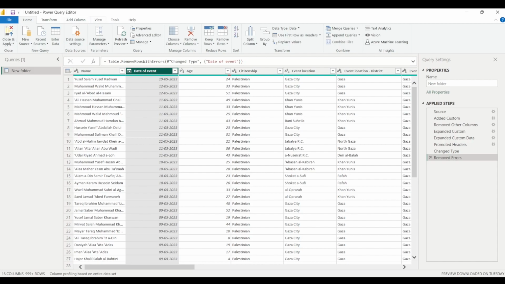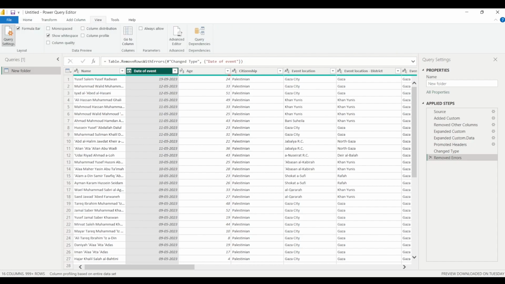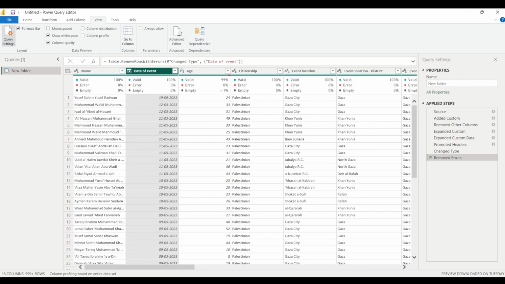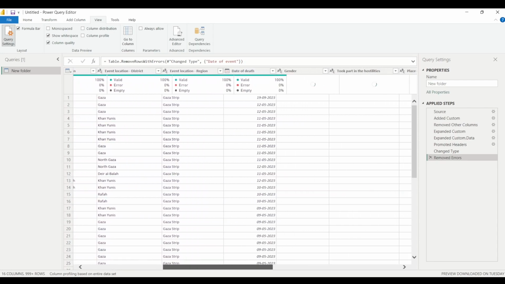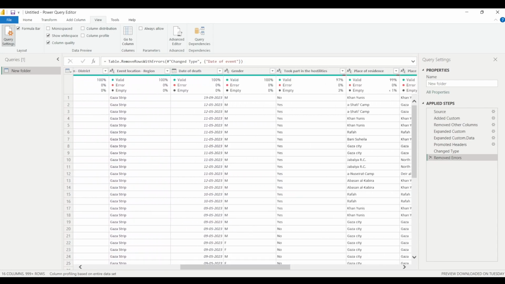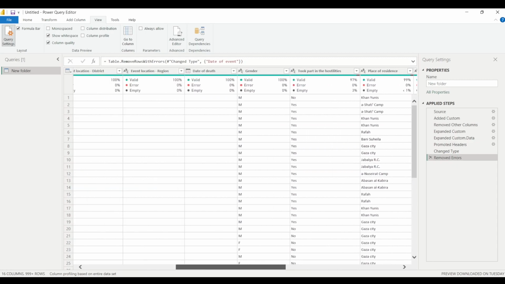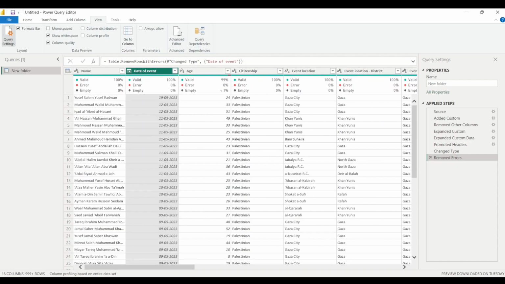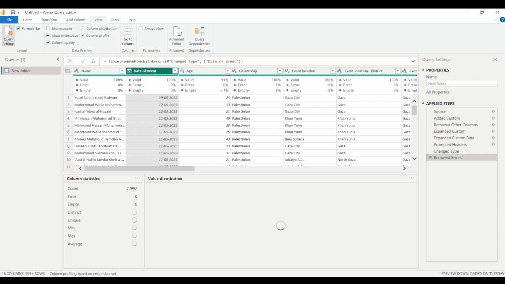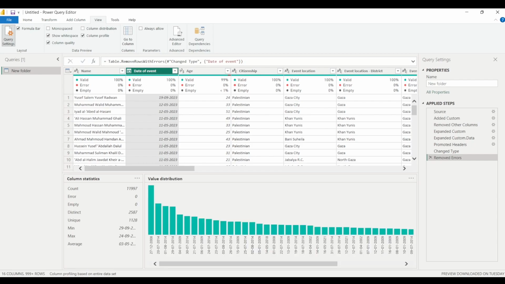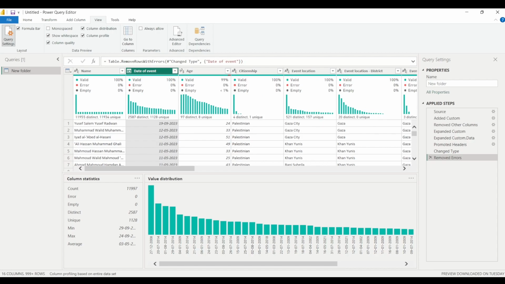If I click on this View tab, you can have a look at the column quality, and you can see that there are 0% errors. You can have a look for all the columns. As I've already discussed in my previous project videos, it is very important to check the column quality, to have a look at the column profile, and to go through the column distribution for each column.